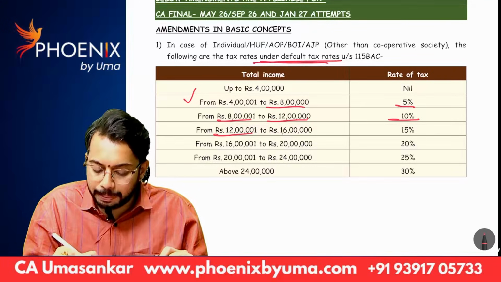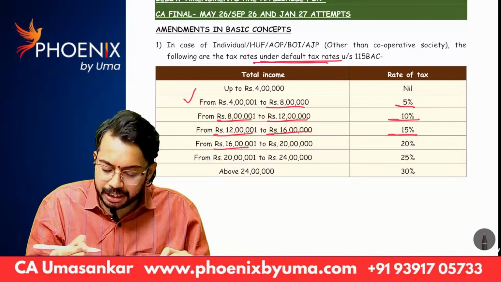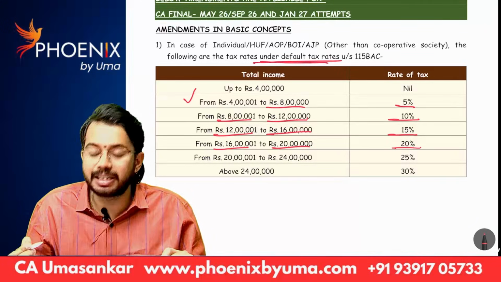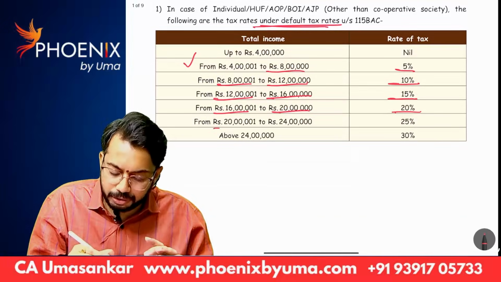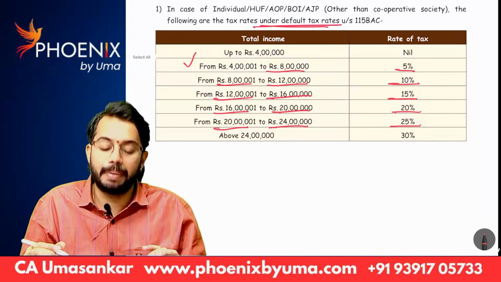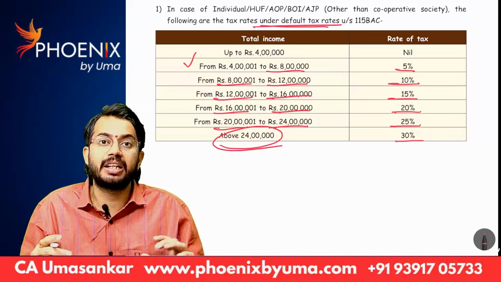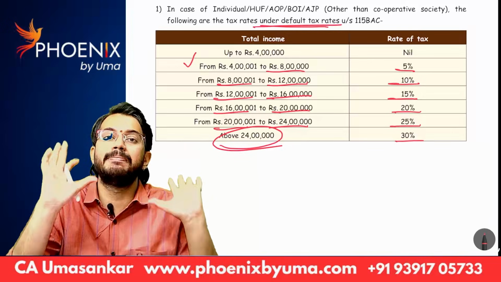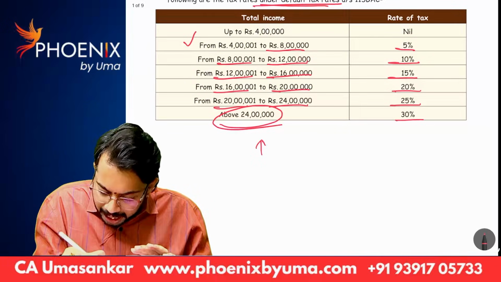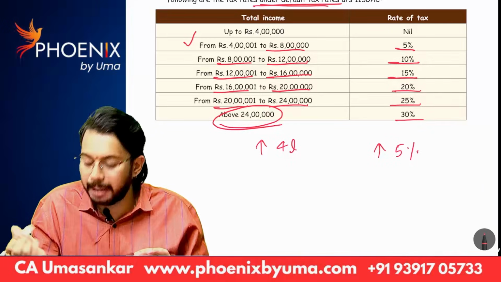Above 12 lakh up to 16 lakh tax rate is 15%. Above 16 lakh up to 20 lakh tax rate is 20%. Above 20 lakh up to 24 lakh tax rate is 25%. Above 24 lakh tax rate is 30%. Very easy and very simple to remember. For every increase in 4 lakhs, tax rate also increases by 5%.